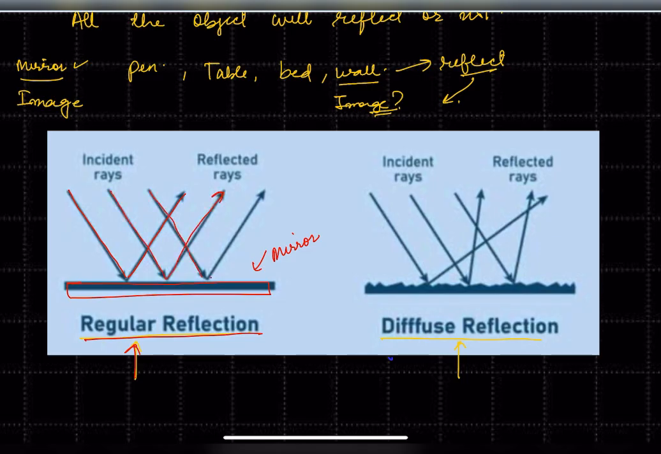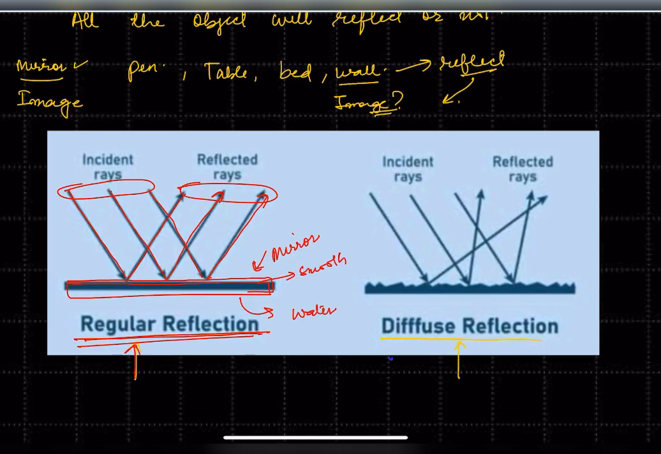It will come straight and it will go back straight. There is a pattern in how it comes, and similarly, it will go back. Why? Because it is a very polished, very smooth surface. This kind of reflection is called regular reflection. This is like a mirror, even clean water. All this reflection will happen. What about diffuse reflection? This is like a wall.